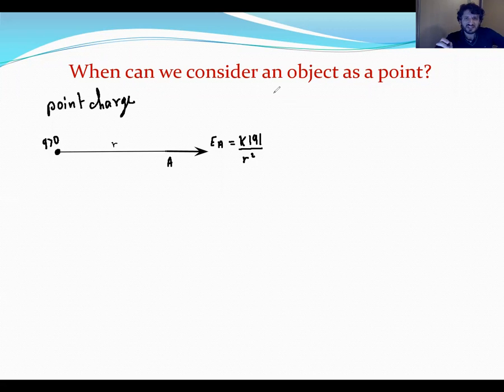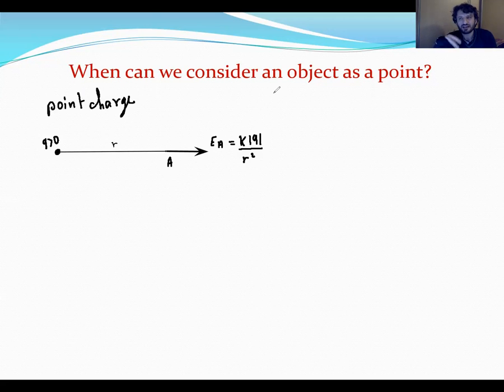In some cases we can consider the object as a point charge, because in general this formula, EA equals KQ divided by R squared, can be used only in the case of a point charge. But in the case of an object, we cannot use the same formula.